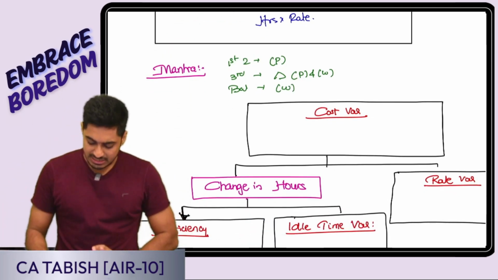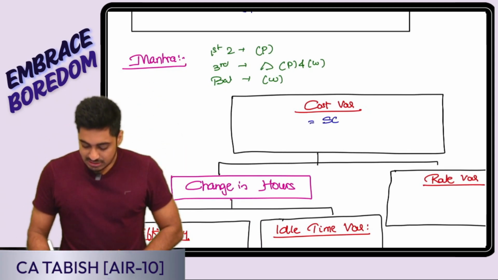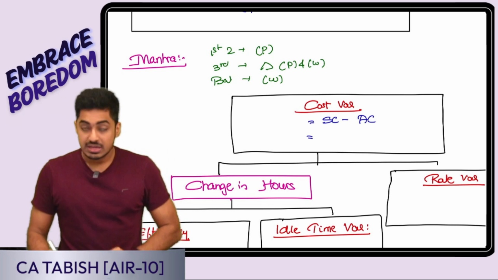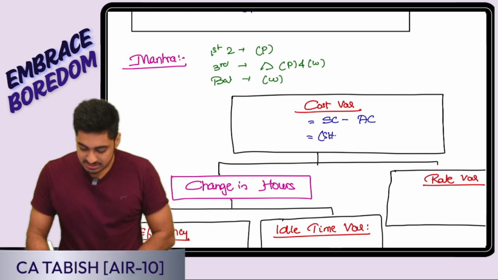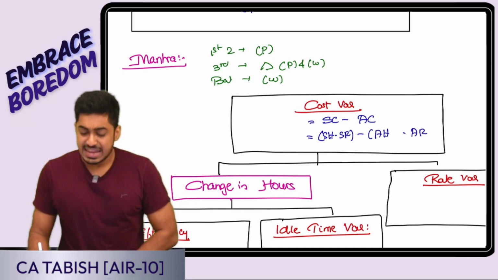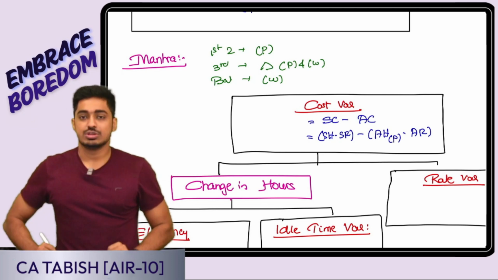So based on that, let me derive cost variance. It is the overall change in the cost. So it is going to be standard cost of labor minus actual cost of labor. How did I define my cost? Hours into rate. So it is going to be standard hours into standard rate minus actual hours into actual rate. Actual hours worked or paid? I told you the first two are going to be paid. It is going to be actual hours paid.